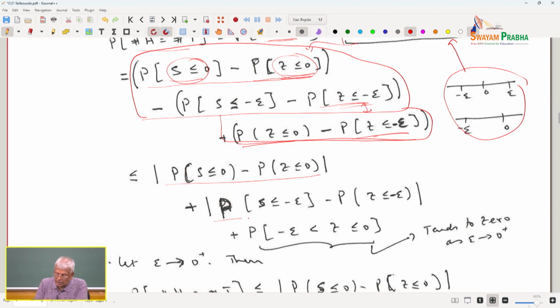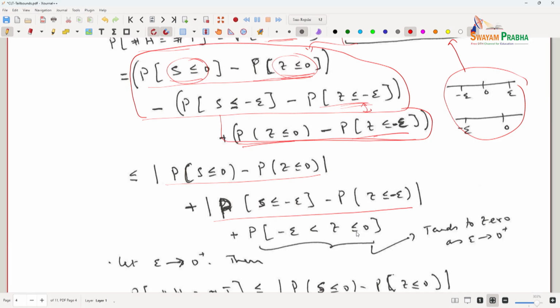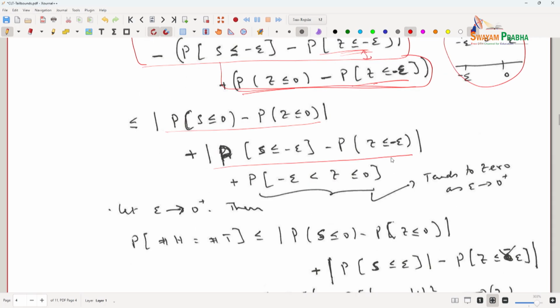Look at this. I am looking at the absolute value of this, and I can combine the two terms, and this is equal to probability minus epsilon less than z less than or equal to 0. So, look at that. This is the reason why we added and subtracted. So, the probability that the number of heads is equal to the number of tails is less than the sum of these three probabilities. Now, when epsilon tends to 0 plus, so what is 0 plus?